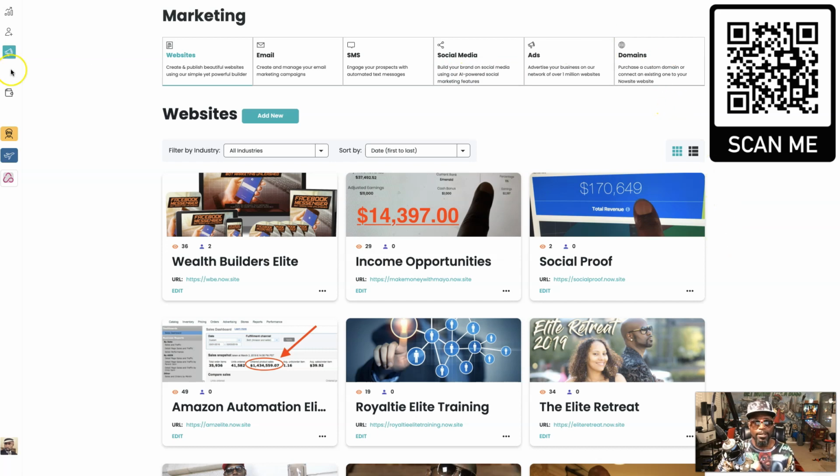So right here, Nowsite has a new marketing section. And when you come into the Nowsite marketing section, this is what you see. You see websites, emails, SMS, social media, ads, domains. And we're going to go through all of them in different videos one by one. So today, we're going to really focus on Nowsite's websites.